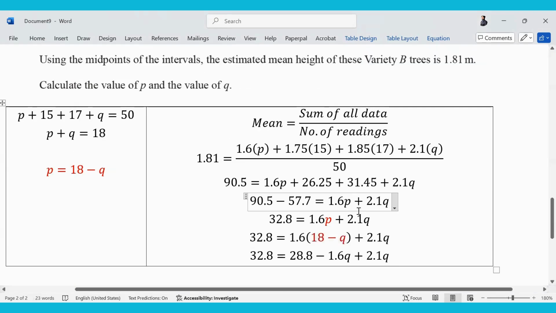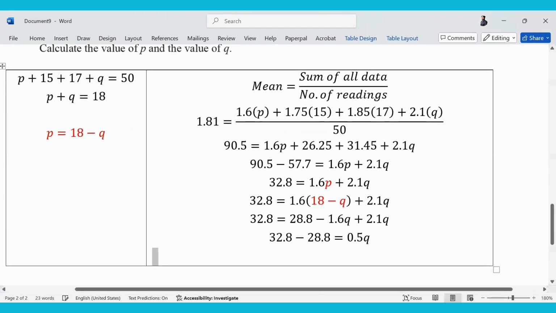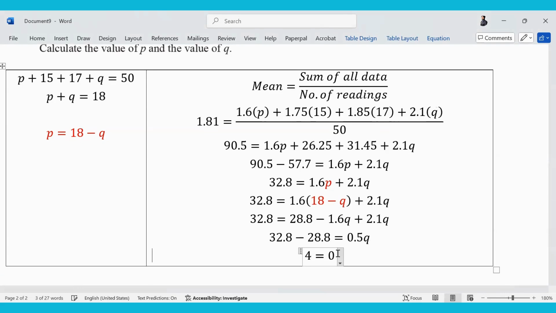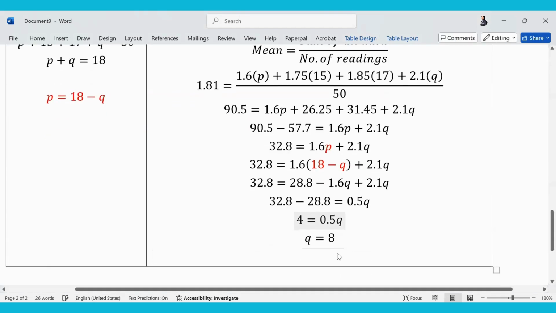Is this clear? Simplify this, what do you end up getting? 32.8 minus 28.8, and this will be 0.5Q. Four equals 0.5Q. The value of Q is 8.